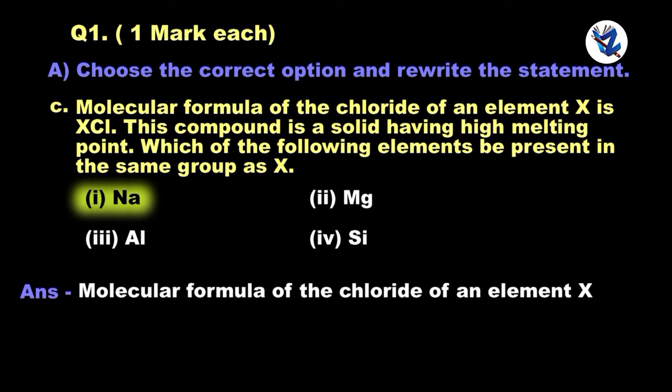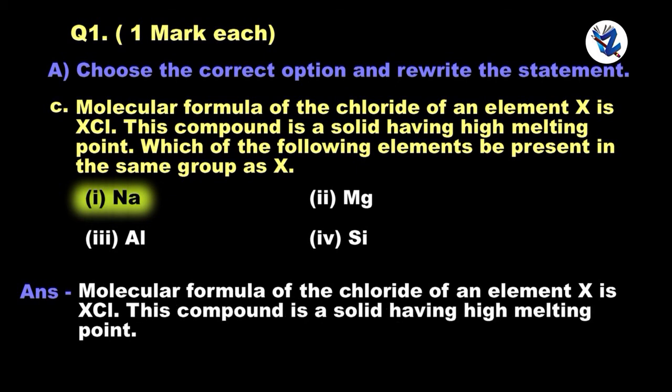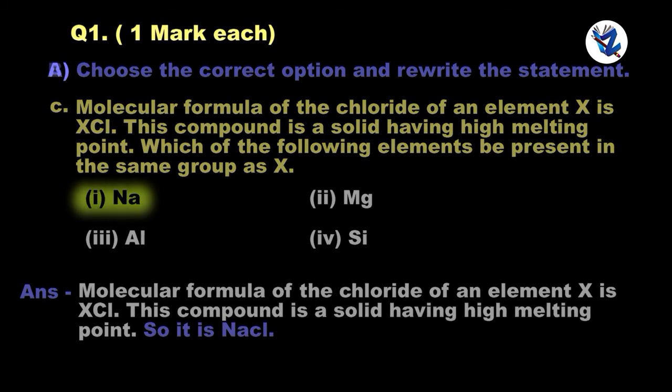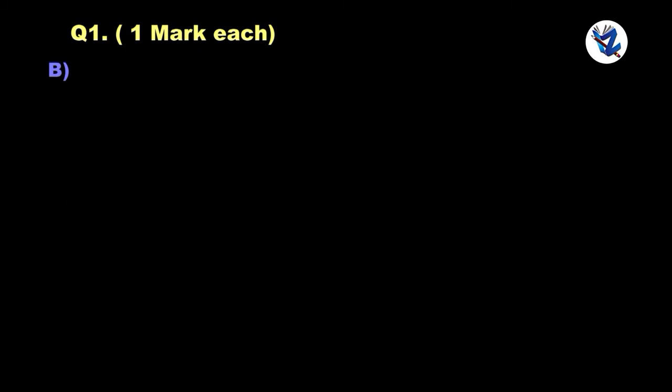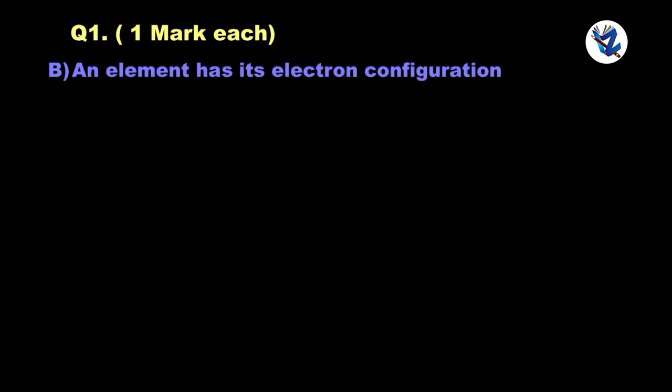Molecular formula of the chloride of an element X is XCl. This compound is a solid having high melting point. So it is sodium chloride. Question 1b. An element has its electron configuration as 2, 8, 2.